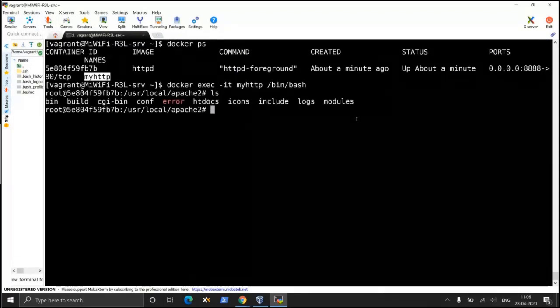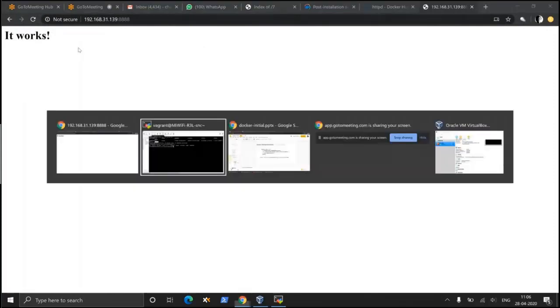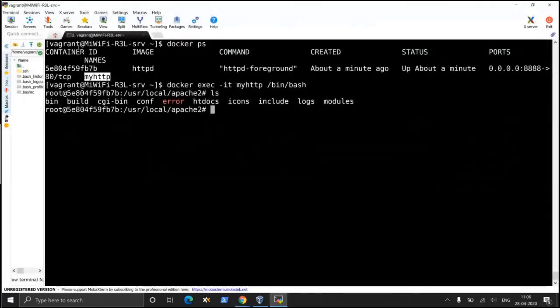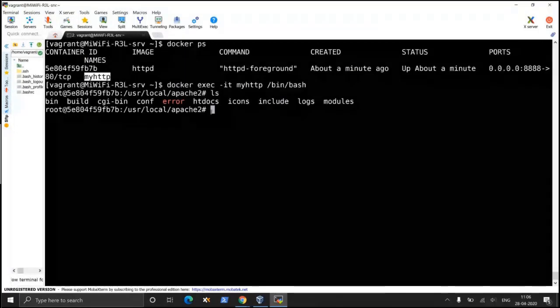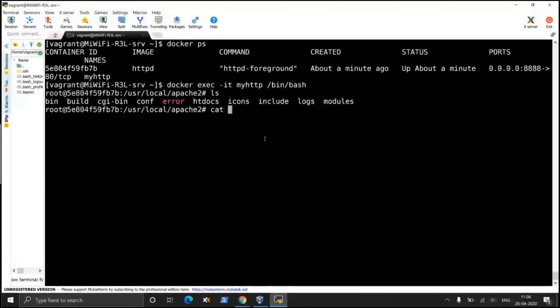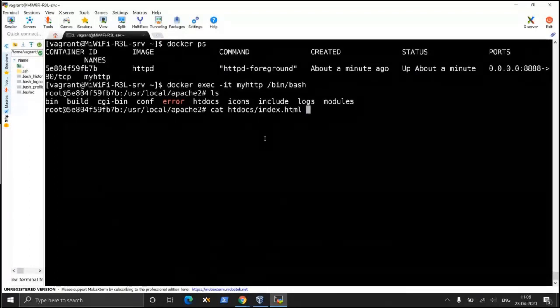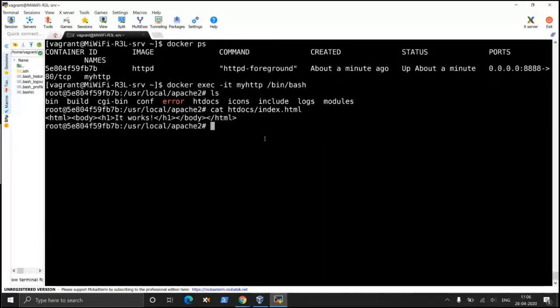Okay, so where is this "it works" line coming from? Let's find out. Okay, so there is an htdocs. It appears that this htdocs folder is expected to contain something, htdocs index.html. Yes, so in that htdocs index.html, this content is there.